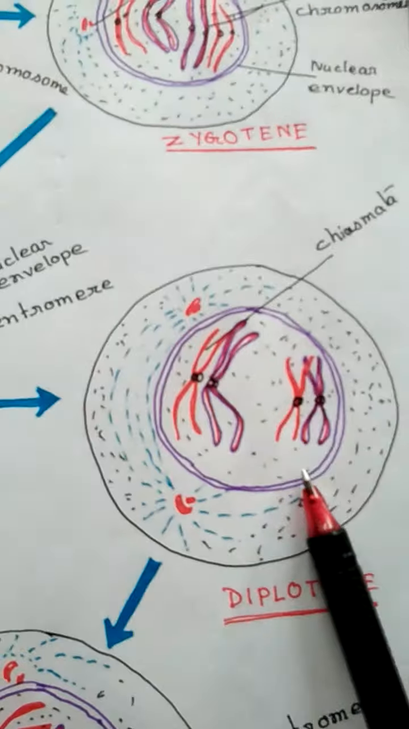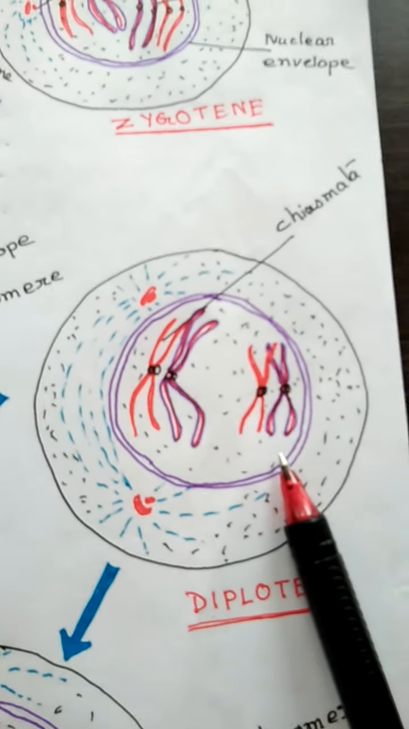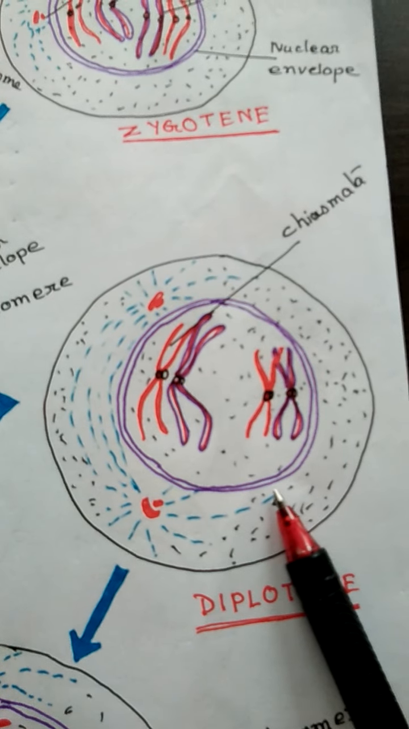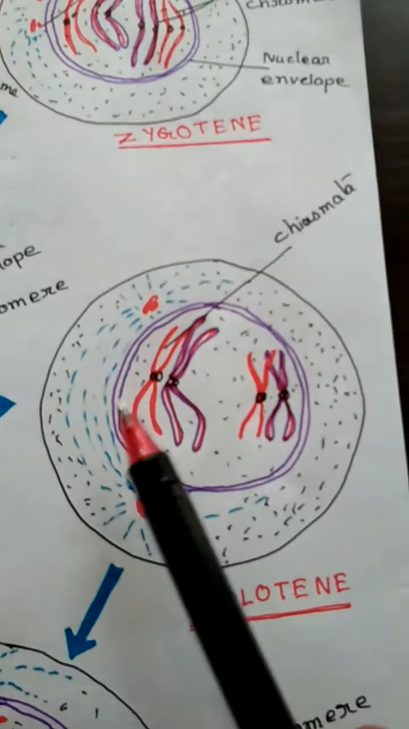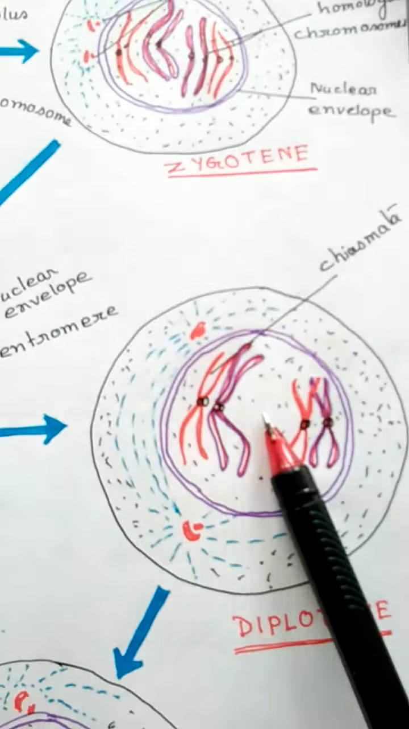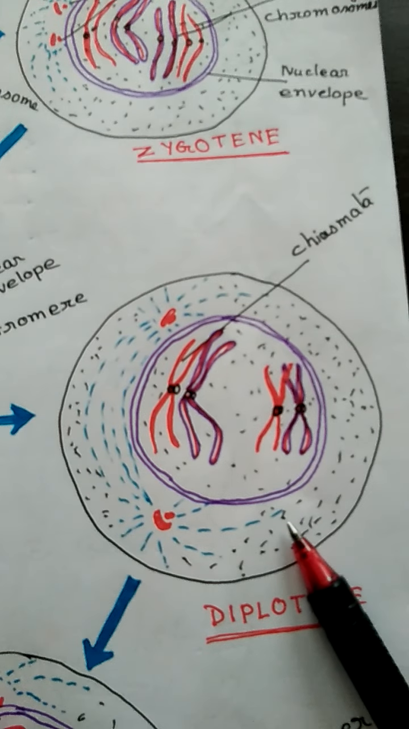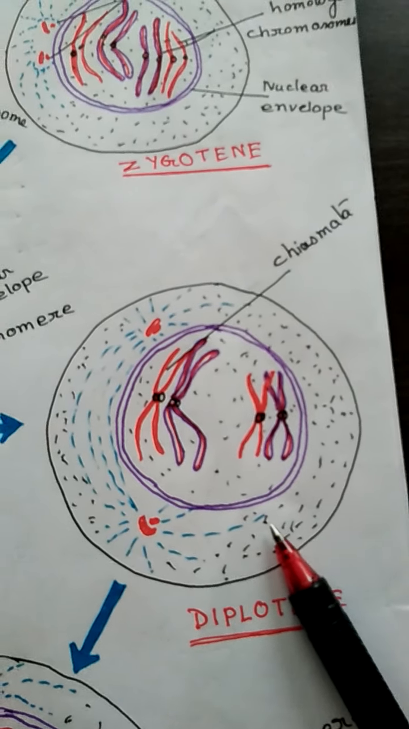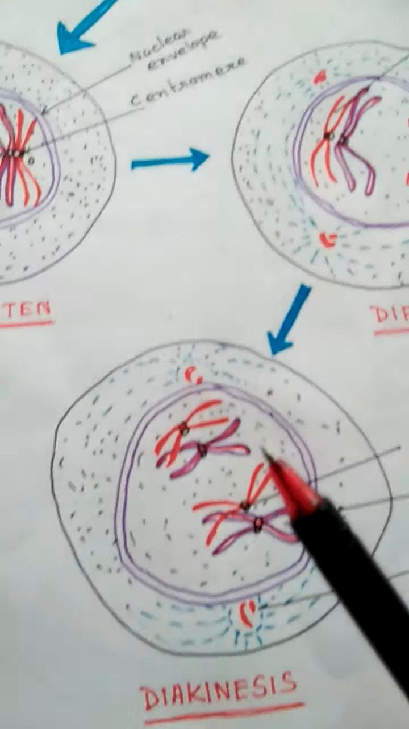Now, in the diplotene stage, the homologous chromosomes start to repel each other. So when they start to repel each other, that is the diplotene stage.